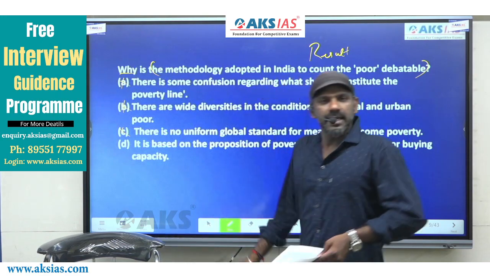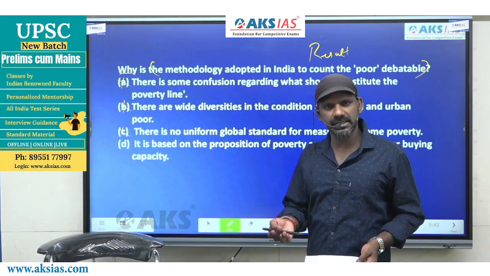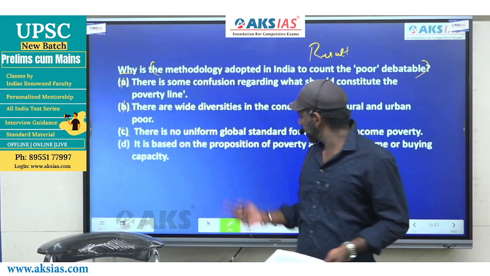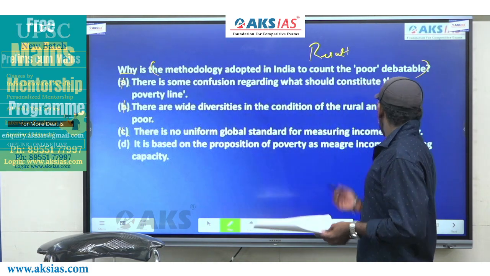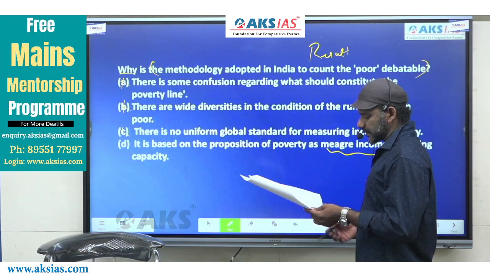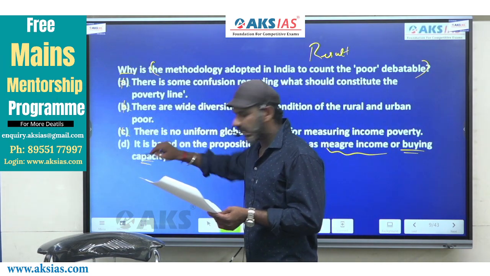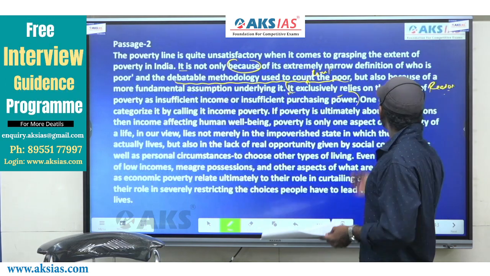Come to D. Now the same idea can be expressed using different words in different ways in fact, but the meaning should remain the same. It is based on the perception of poverty as meager income or buying capacity, right? Meager income or buying capacity. Come to the same part of the passage.